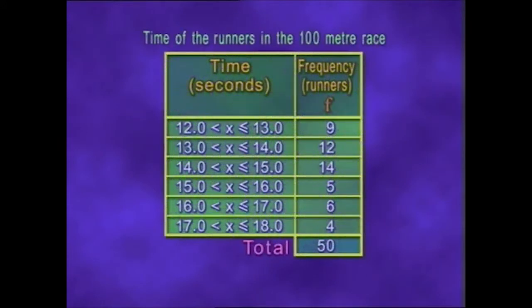Hey guys, I also have a statistical problem for you. In this frequency distribution table, a grouping method is used to record the time of runners in the 100-meter race. How can you calculate the mean time for the runners? First, we take the mean